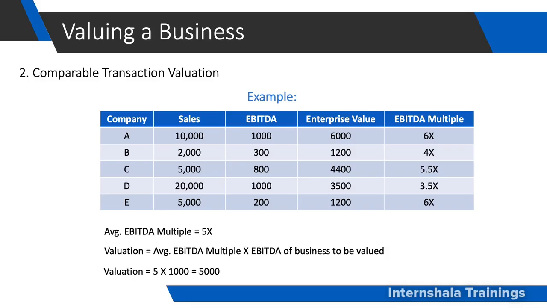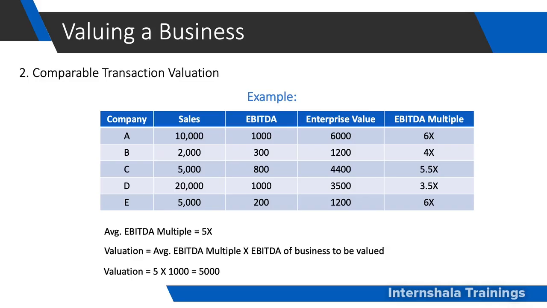This model is very similar to selling a house. While selling a house, we survey the neighborhood and we check what the prices of the houses nearby are. Our house value will be determined by nearby similar houses in a similar neighborhood. The challenge here is to identify the correct set of businesses that match for comparison. Ideally, a good match would be a direct competitor in the same industry. As a practice, often 4 or 5 companies are taken for comparison.